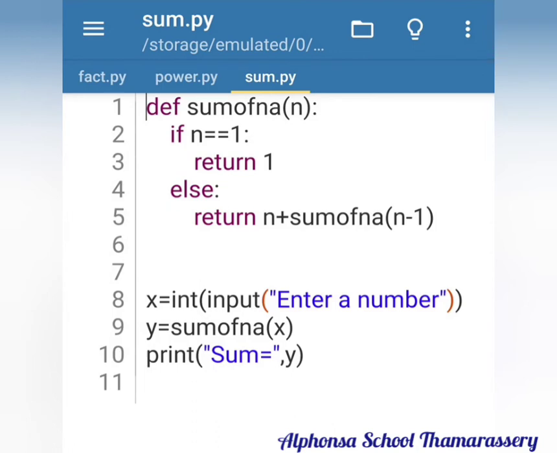At the beginning it checks whether n equals 1 or not. It is not 1. When I give 12, it is 12 only. So this return 1 is not executing. The else part will work. Then in the program stack, n plus, that is 12 plus sum of 11, is stored. And next execution, 11 plus sum of 10 is stored. Continuously these data are stored in the program stack and it executes one by one when the value of n becomes 1.